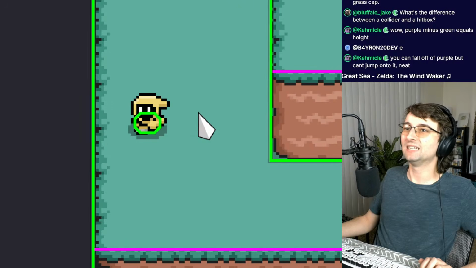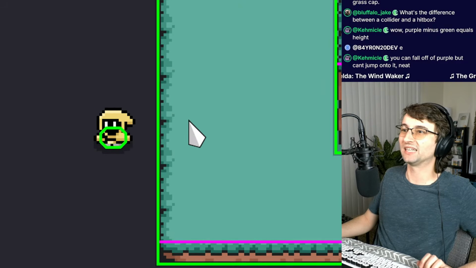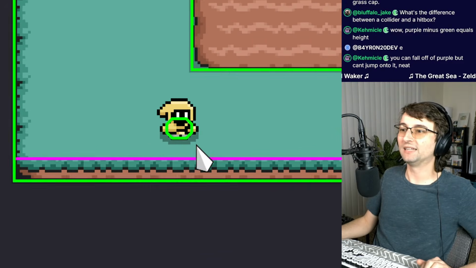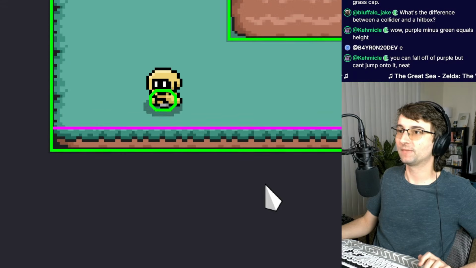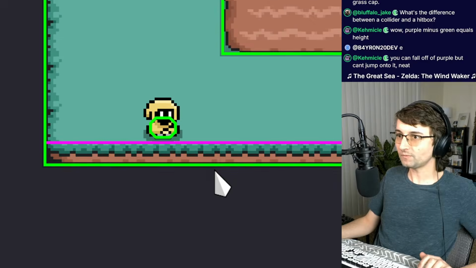Neat. Yes, exactly. When I walk off of the purple box, that's how it decides. It's checking to see, is there a purple box under the player? And if there's not, like down here, that's how you're able to fall off this edge. And it kind of pushes you off.